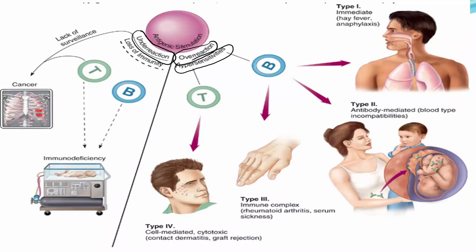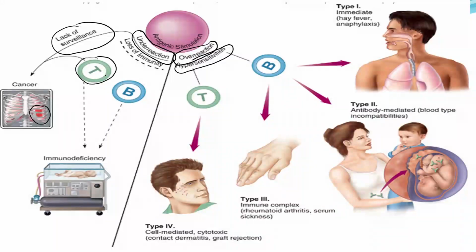Now, for the underreactions, there are two types. The first one is lack of surveillance. In this case, the T cell is not surveying our body. And what will happen if this happens? Then our cells can do uncontrolled cell division. This is called cancer. So most of the time, cancer is caused by lack of surveillance.